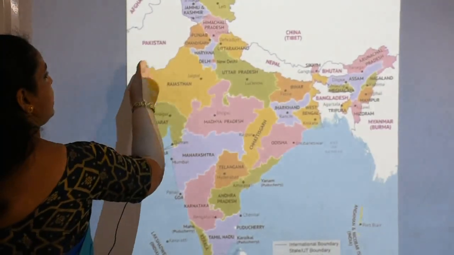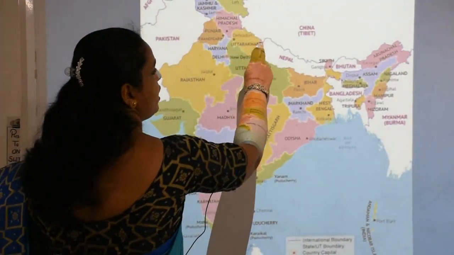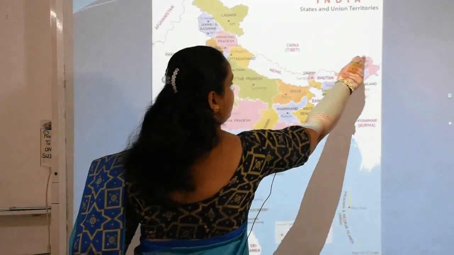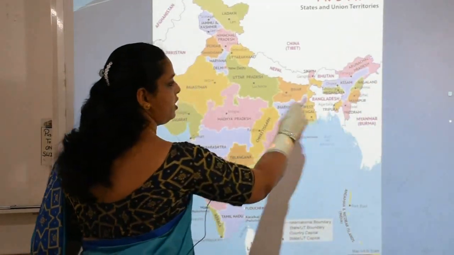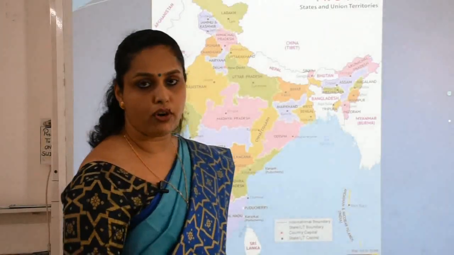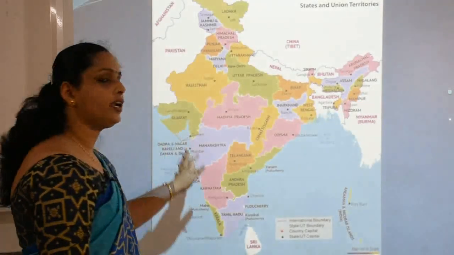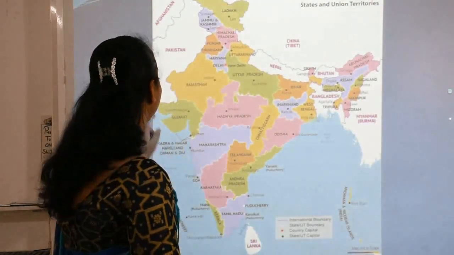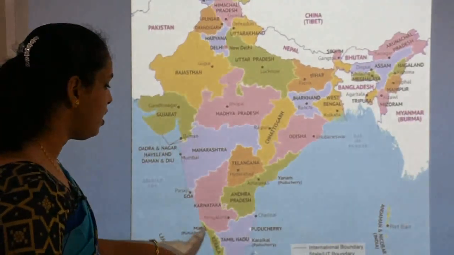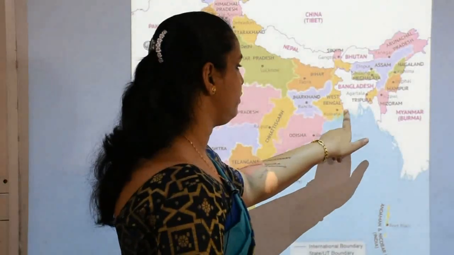From here, these are the land boundaries. If we start like this and come up to here, this is the total land boundary, nearly 15,200 kilometers.